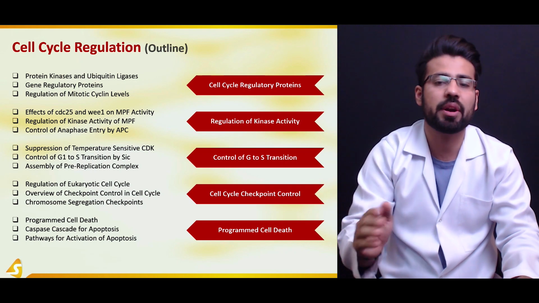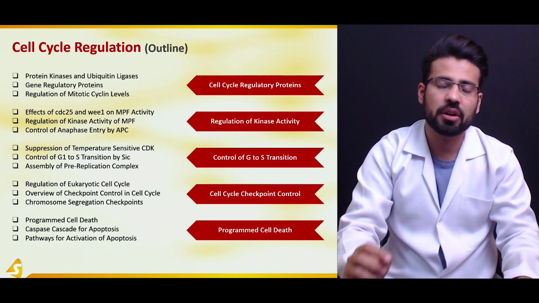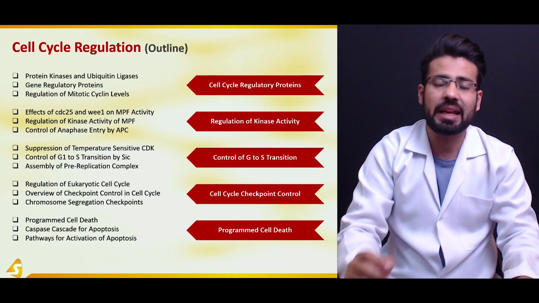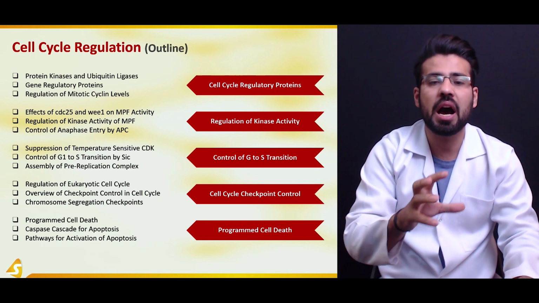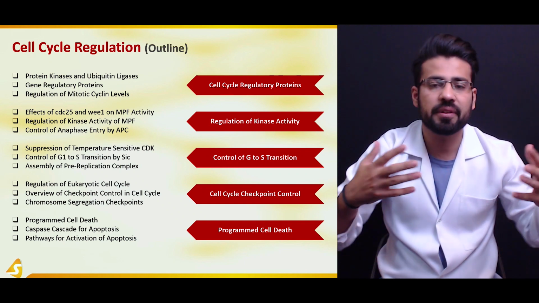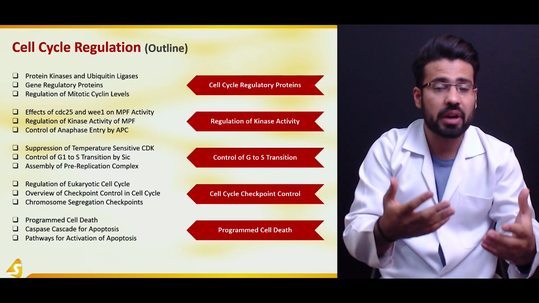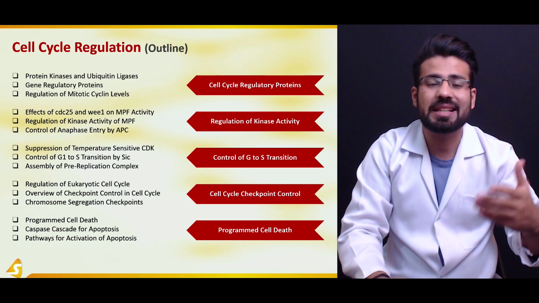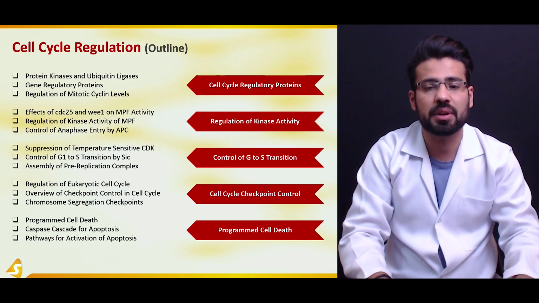at various different points. This would be followed by the discussion of regulation of mitotic cyclin levels, and we'll have an in-depth view of how these cyclins are being regulated with the help of different types of phosphorylation activity and phosphatases activity. We'll talk about the CDC25 and V1 activity.